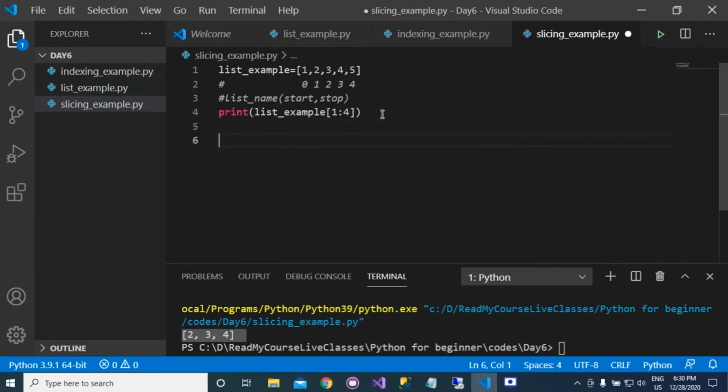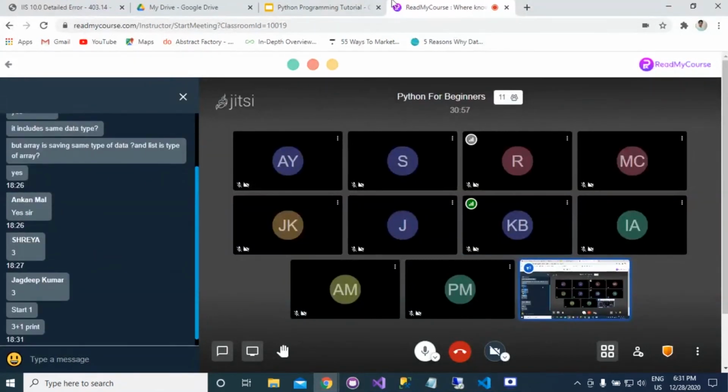Is this clear, everyone? I have already introduced this slicing in the string. So the rule is the same, and that's why I'm not going into depth. If you want to work on the slicing, you can refer to the string part. Now we'll be moving to some methods that are available.